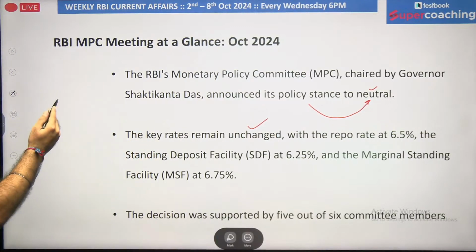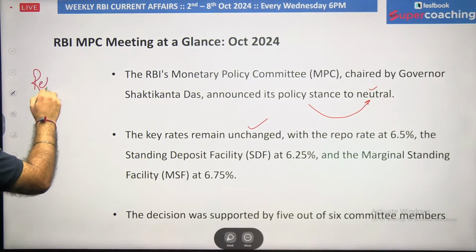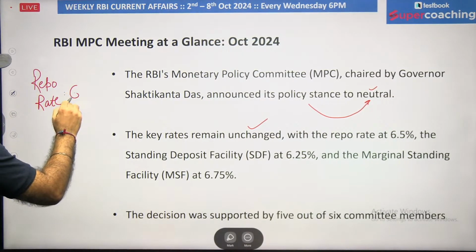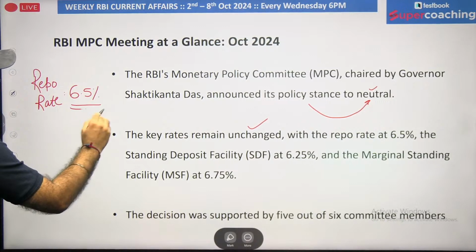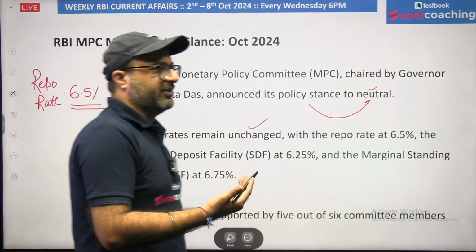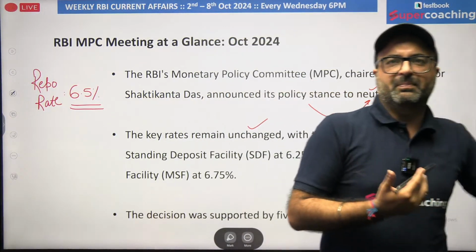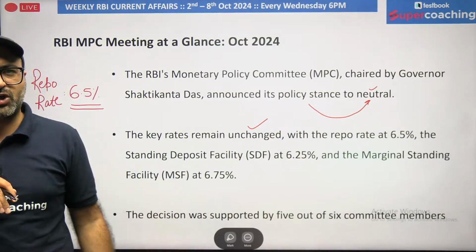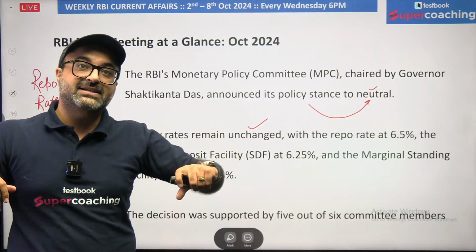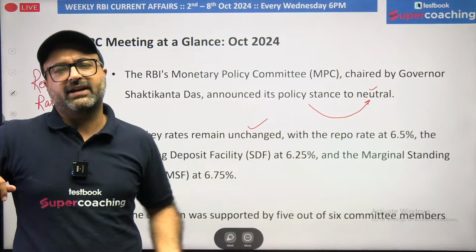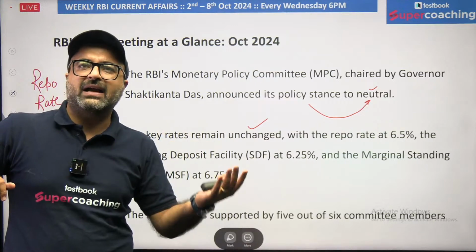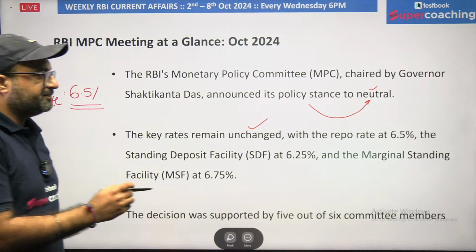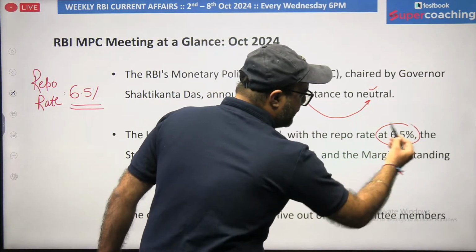So keeping this point in mind, they have very clearly mentioned that the policy rates are not going to change. And the moment I say policy rate, it generally refers to repo rate. Repo rate stands for repurchasing agreement, and it is still maintained at the same value, and the value over here is 6.5%. This is the rate at which banks borrow from RBI, and government also borrows from RBI for short term, and this is the rate which is the parameter to decide the other rates as well. For example, we have bank rate, MSF or SDF, and reverse repo rate. So they have maintained the rate same at 6.5%.